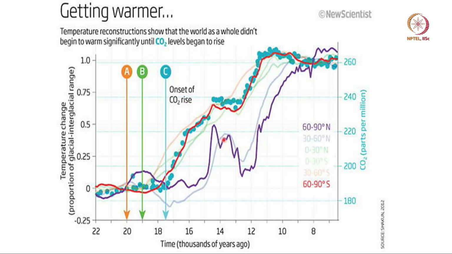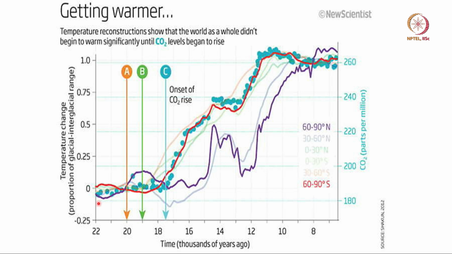It shows temperature at various latitudes. Okay. This is the southern hemisphere, 60 to 90 south. This is the northern hemisphere, 60 to 90, northern polar, southern polar. I want you to notice the fundamental difference between the southern polar region and northern polar region.